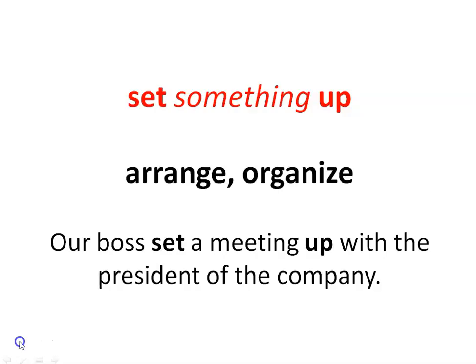Next one, set something up. Again, we can remember something indicates an object or something different. That is, it can be an object or an animal or something. Let's see the meaning. Arrange, organize. Now the example. Our boss set a meeting up with the president of the company. Simply saying set something up means to arrange a meeting. Arrange. Our boss arranged a meeting with the president of the company. Our boss organized a meeting with the president of the company.